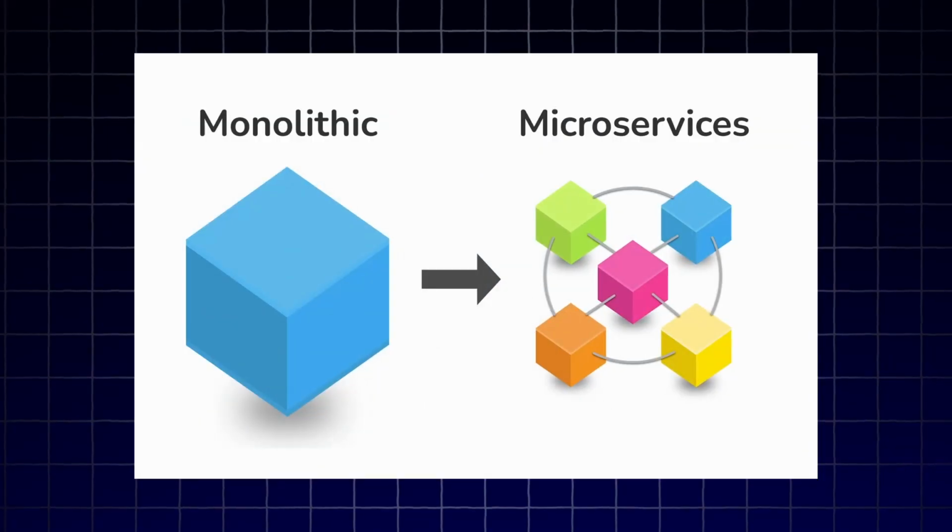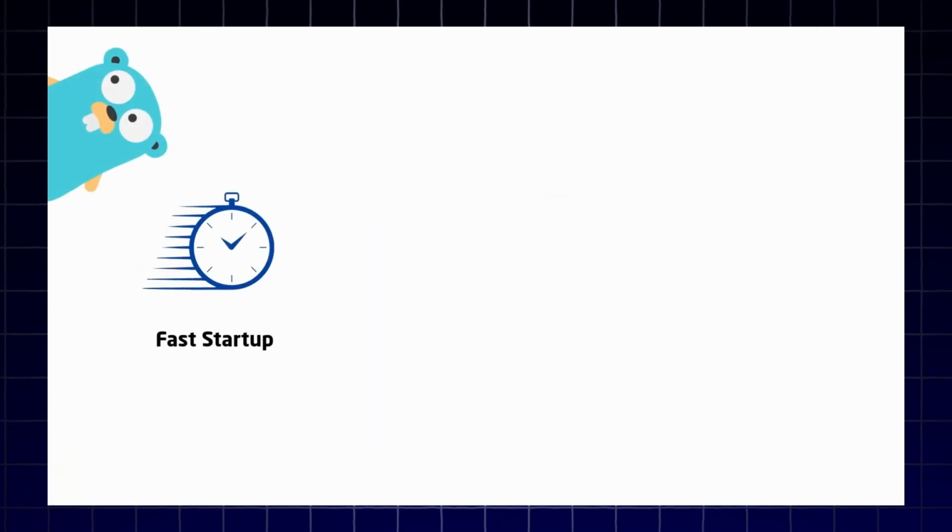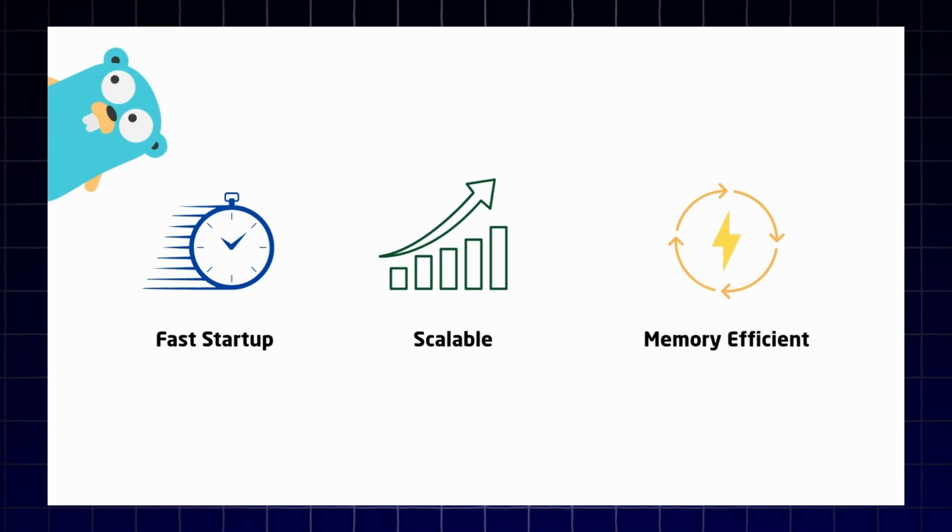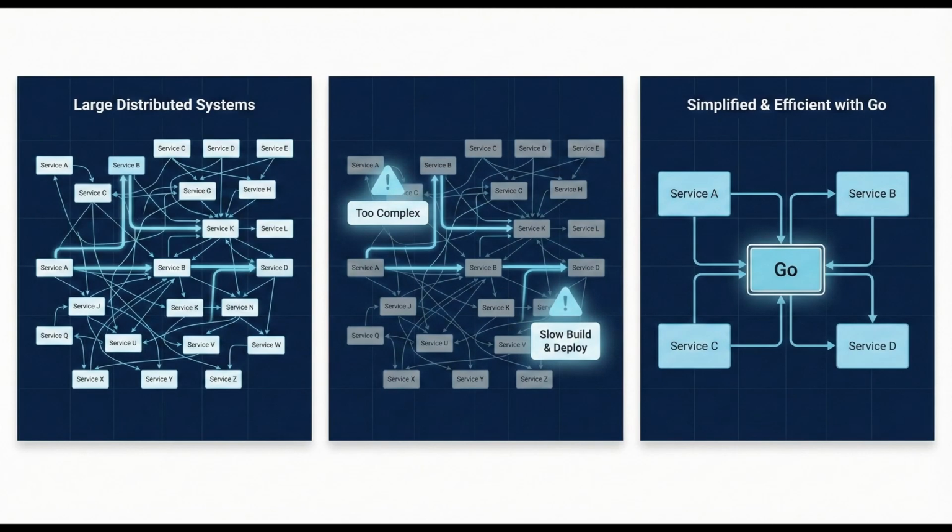Around the same time, the industry itself started changing. Monoliths were breaking into microservices, applications were moving to the cloud, systems needed to start fast, scale quickly, and use less memory. This is where existing languages, including Java, started feeling slightly inefficient for certain use cases. This is exactly the problem Google was facing internally.